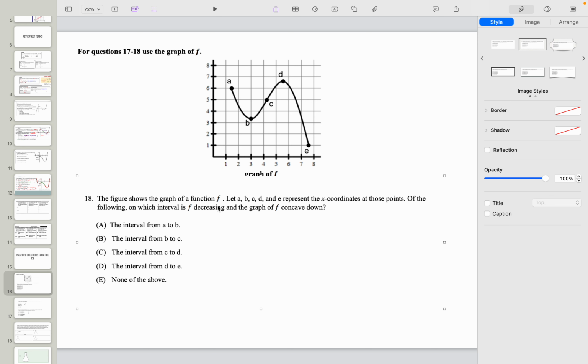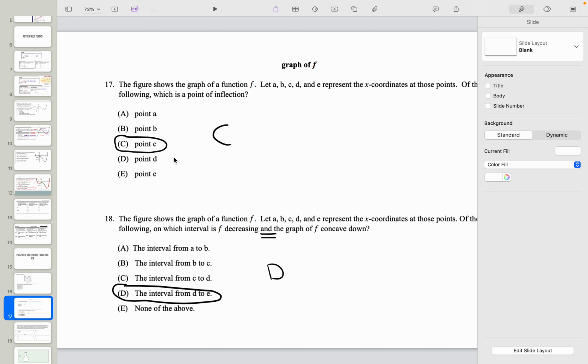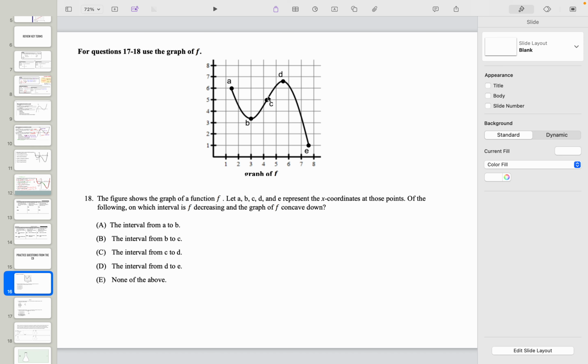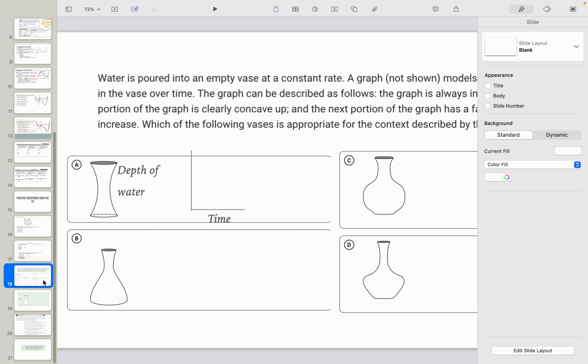And 18 says the same thing. On which interval is f decreasing? This is two parts. Is f decreasing and the graph concave down? We have a section here that's decreasing, but this is concave up. We have a section over here that's concave down, right? And so which one is decreasing? Pause, see if you get it, and then I'll give you the answer. All right, so C I gave you right away, and hopefully you got D to E right, because here is concave down and decreasing.